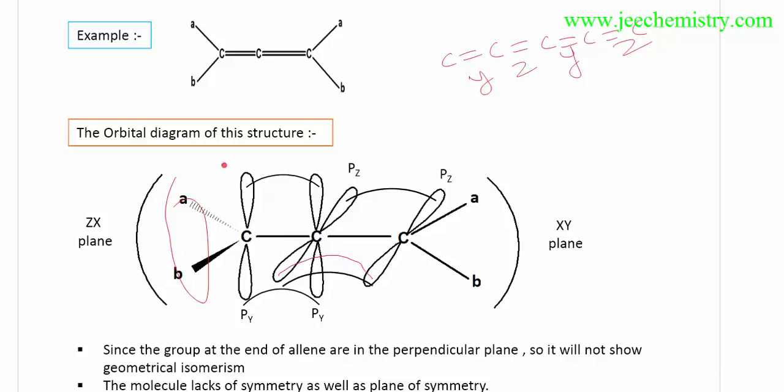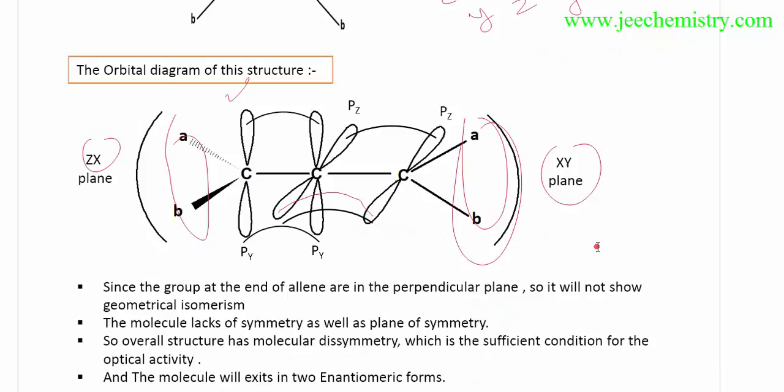Then since Y is engaged, the left are X and Z, so it is the ZX plane. This AB will be in the ZX plane, because Y is involved in the formation of the bond. Now the other end: first Y, then Z, so Z is involved and the left axes are X and Y. So this is in the XY plane. This AB is available in the XY plane. So one side is the ZX plane and this side is the XY plane.